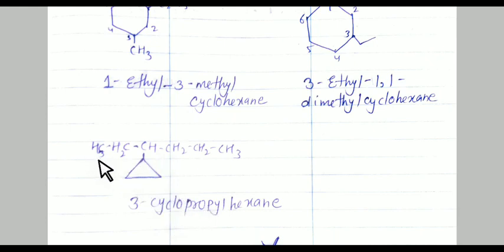And 1 2 3, the third carbon contains the ring, meaning the ring is attached on the third carbon atom, that's why numbering it 3. So it is 3-cyclopropyl. And the number of carbons in the chain is 6, so it is hexane. It means that it is 3-cyclopropylhexane.